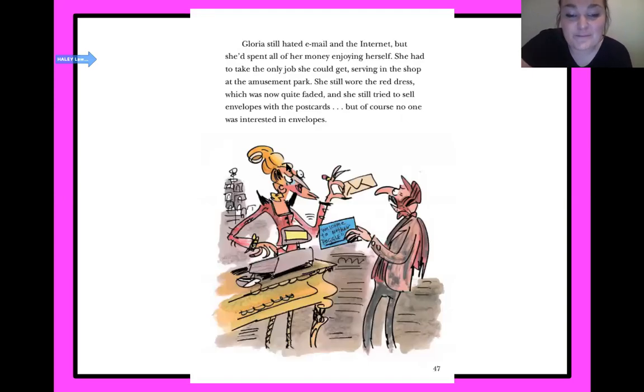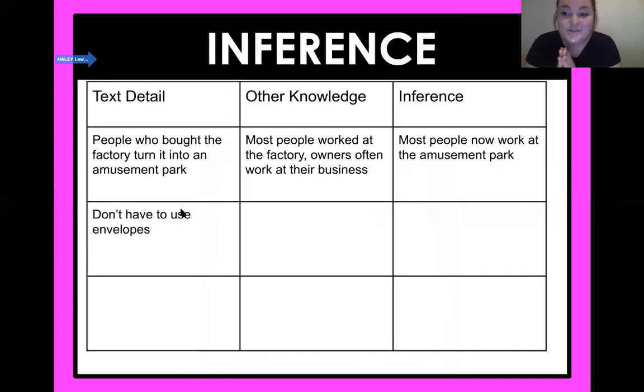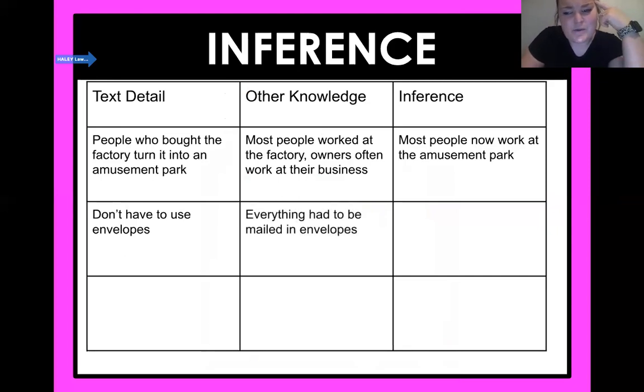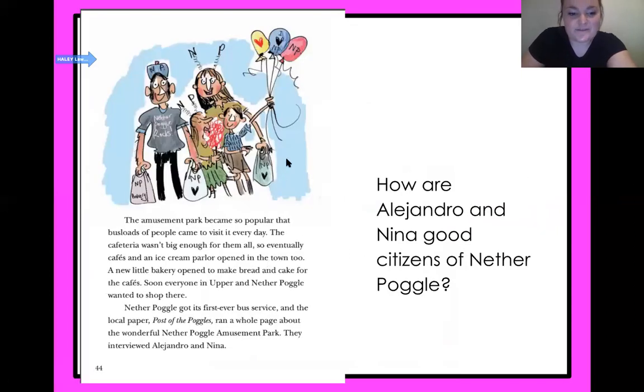What's another piece of information we can get from this page of the text? The thing that sticks out to me, fourth graders, is no one was interested in envelopes. They don't have to use envelopes. But if we think back to an earlier part of the story, I knew that everything at the beginning had to be mailed in envelopes because of some law that Gloria had made. So what inference can we make? Yes, the town got rid of Gloria's envelope rules. They don't have to use them anymore now that she's gone. All right, let's look for one more piece of information.